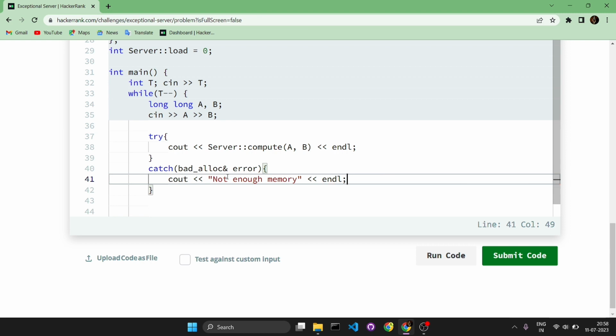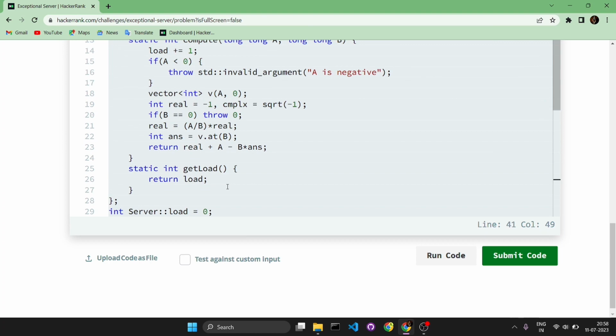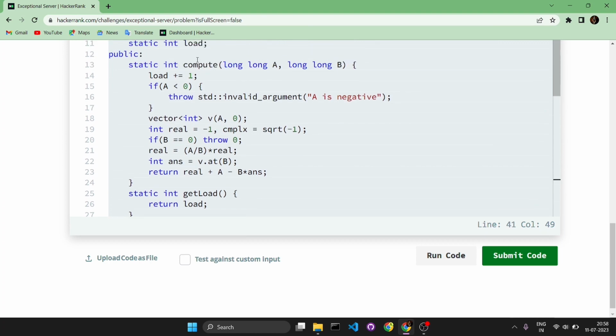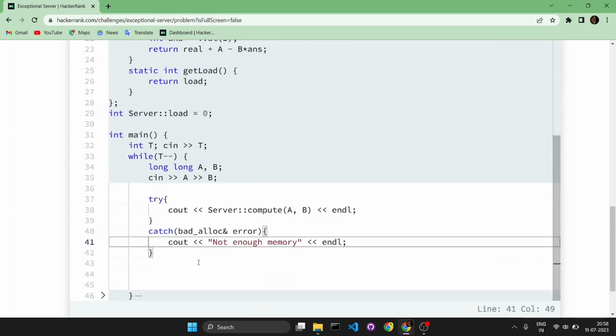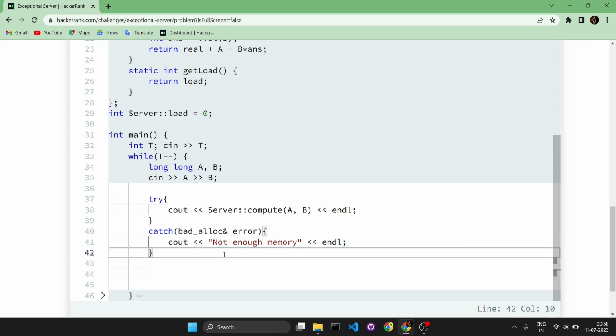So whenever this compute function fails to allocate proper memory, it will throw the bad_alloc exception. We will catch it here in the catch block, and it prevents the program from abnormal termination and prints this not enough memory, and the program successfully ends.